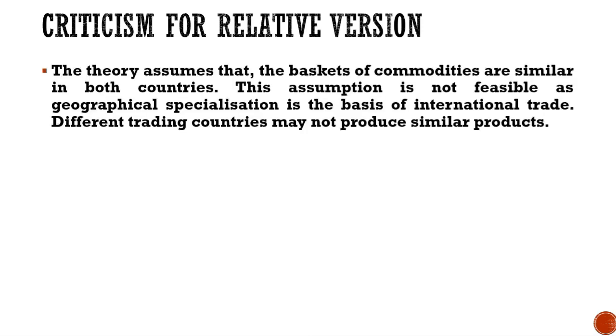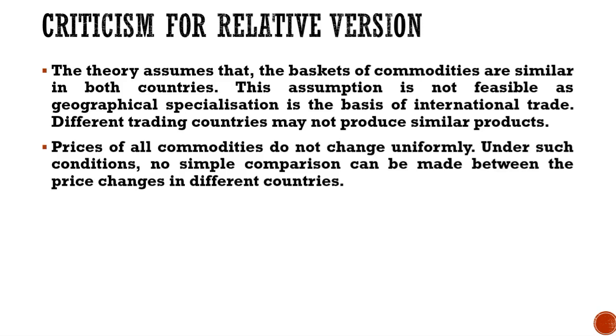The theory assumes that the basket of commodities is similar in both countries. This assumption is not feasible as geographical specialization is the basis of international trade. Different trading countries may not produce similar products. Prices of all commodities do not change uniformly. Under such conditions, no simple comparison can be made between the price changes in different countries.